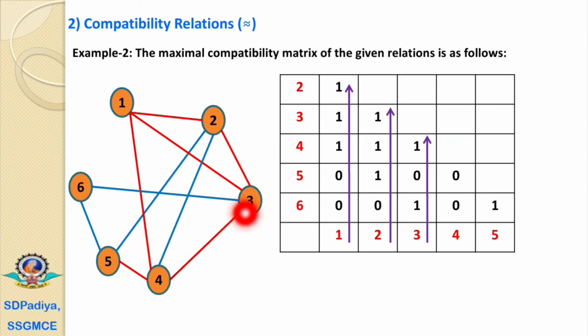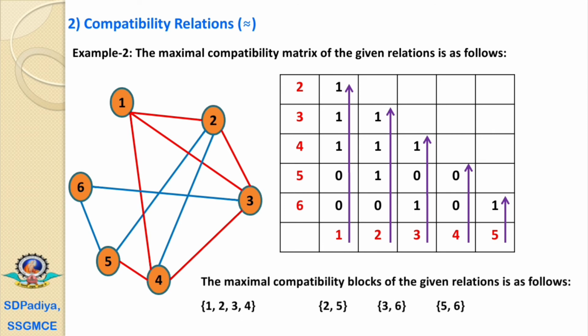We can consider this line as a separate polygon, that is 3, 4, but it is already covered. Then we can consider the line 3, 6. For 4, it is not having a relation with any other. For 5, it has a relation with 6. Then we can consider this line as a polygon, that is 5, 6.